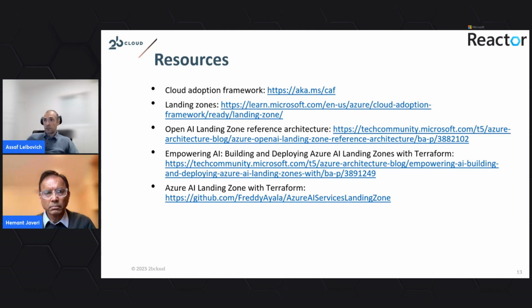Two more articles, great articles that summarize the concept of the OpenAI use case of the landing zone. And finally, the GitHub repo containing the Terraform that will deploy the environment that we just showcased in the demo a few minutes ago.